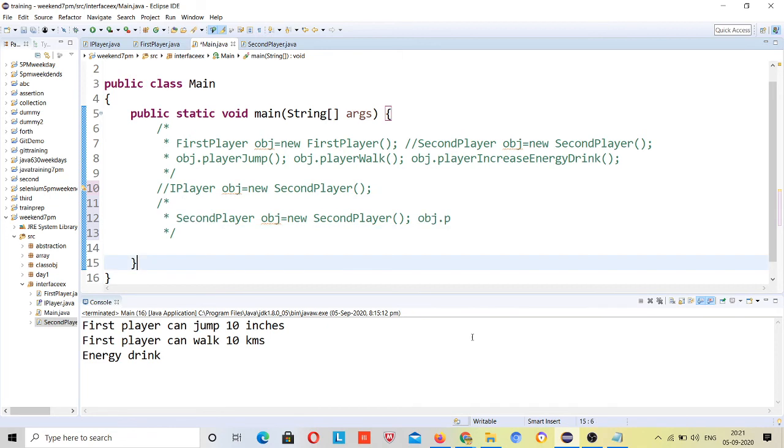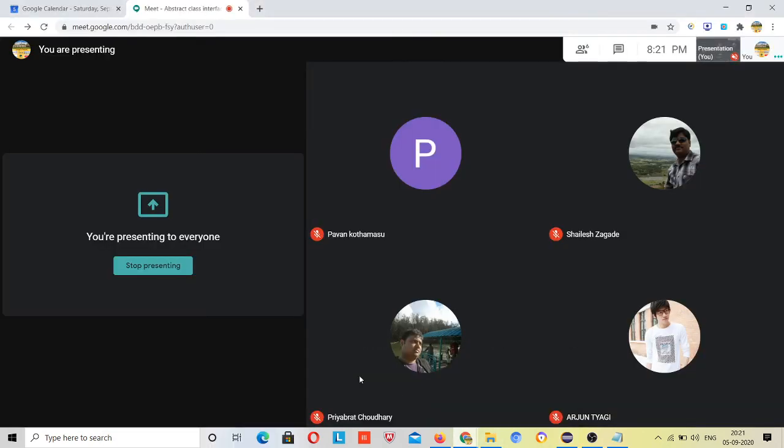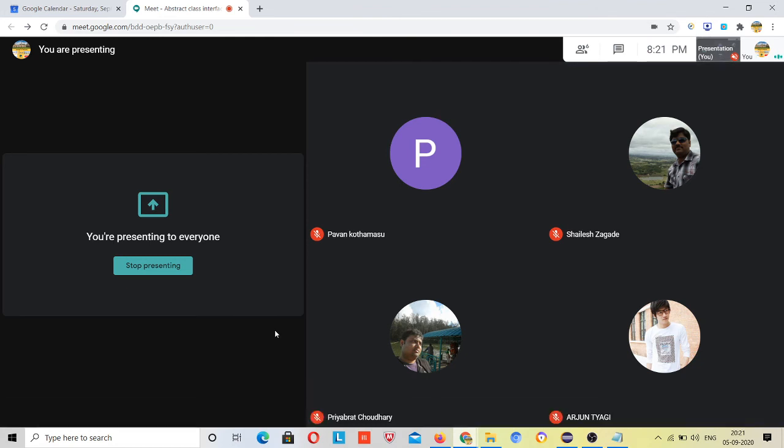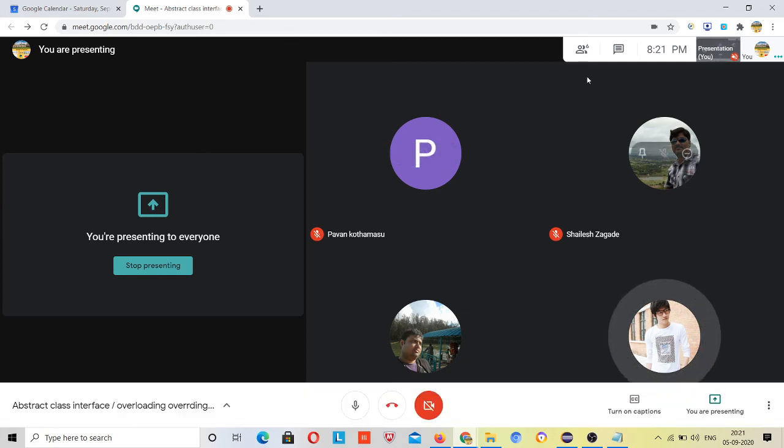Does anybody have any queries on interface? And the same thing, if you are restricting some methods, the same rules apply in the abstract class. Anybody has any query? This works for a normal class also?